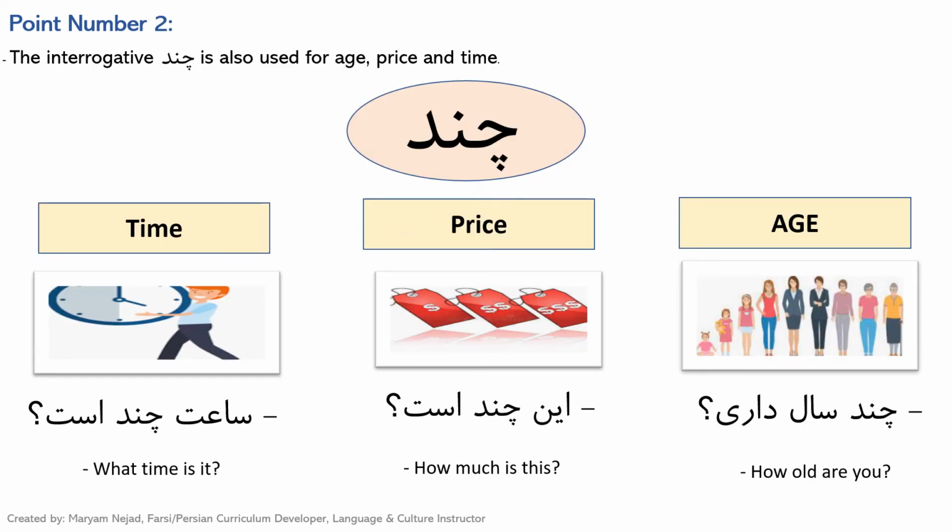The other point that you need to know is that we also use the interrogative چند to ask about age, price, and time. For example, here چند سال داری؟ So here it means how old are you? Although there are other ways also to ask about age, so this is just one way. And then we also use چند to ask about price. So این چند است؟ So how much is this? We also use the interrogative how much too. So we can also say این چقدر است؟ Or we also use it for time. So ساعت چند است؟ So if you want to ask time in Persian, this is the way to ask it. But a little bit more colloquial, it would be ساعت چنده؟